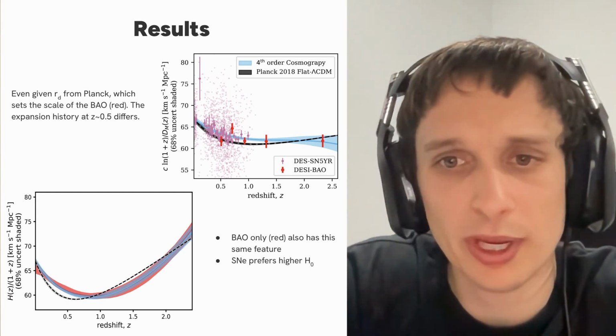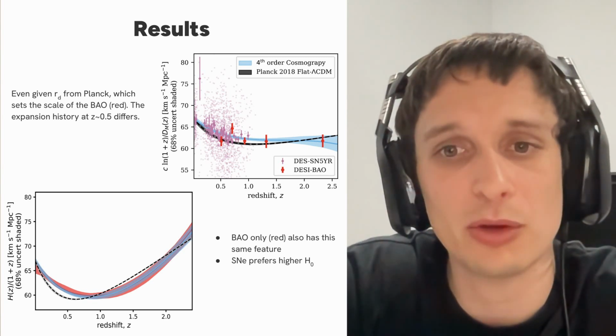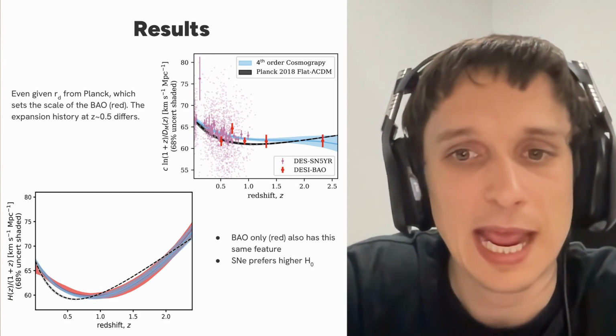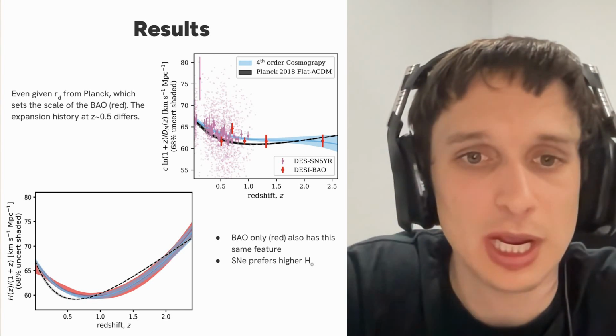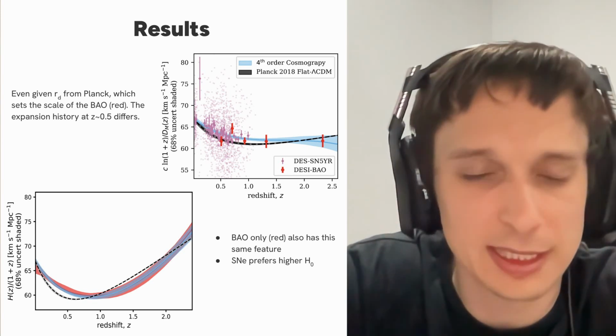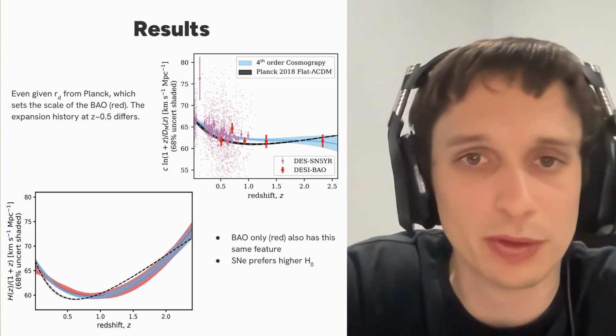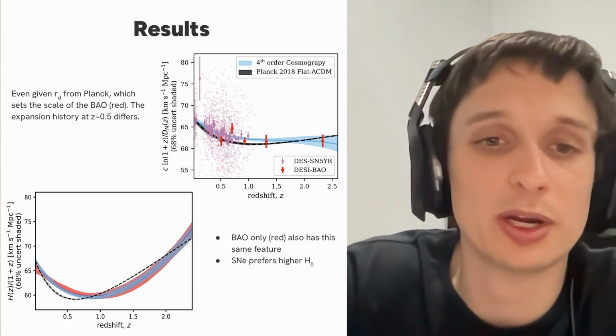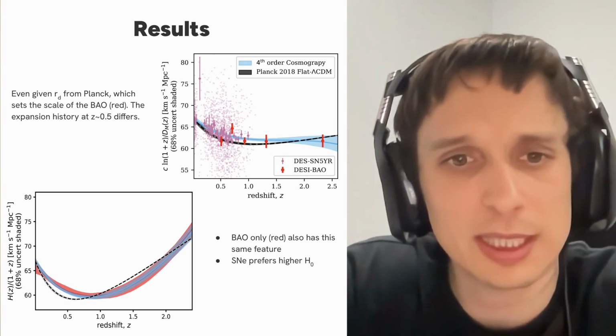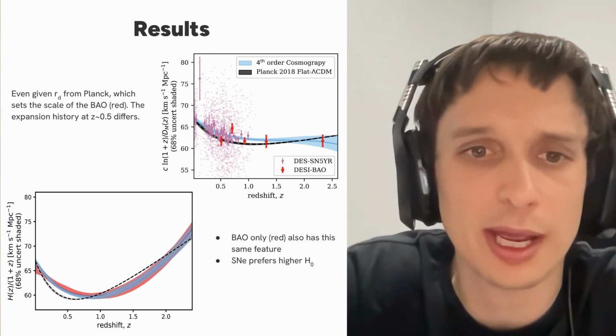In the bottom, we then look at the DESI BAO expansion history on its own, and we also see the same feature. So at about redshift 0.5, it's differing from Planck, but it agrees with our expansion history when we combine it with the supernova. What we do find as well is that the supernova prefers a higher H naught value.